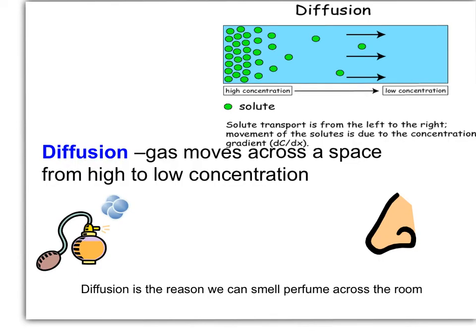The second way is diffusion. Diffusion is just that spontaneous movement of a gas moving from high concentration to low concentration until it reaches an equilibrium, until those molecules are equally spread apart. We can smell perfume that somebody has sprayed on them through the process of diffusion. As the perfume molecules are vaporized into the air, they will travel from their high concentration to areas of lower concentration, and that's where your nose will then find those molecules and be able to detect that smell.